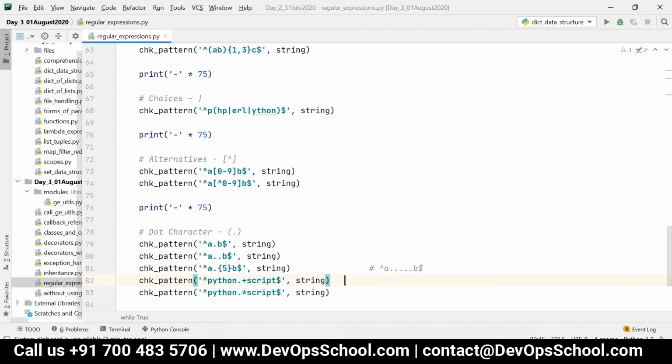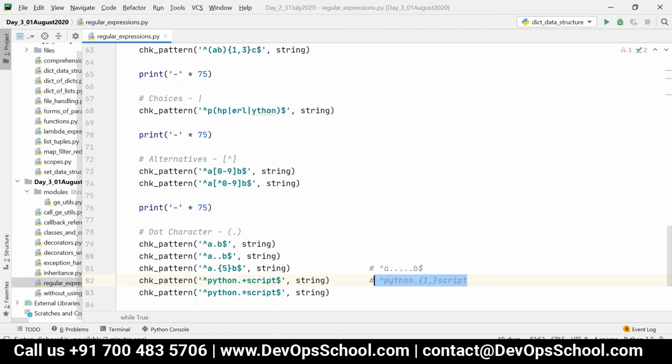That means this can be written as starts with Python dot {1,} that is, minimum 1 occurrence, maximum any number of occurrences you can give. And then we can write script.